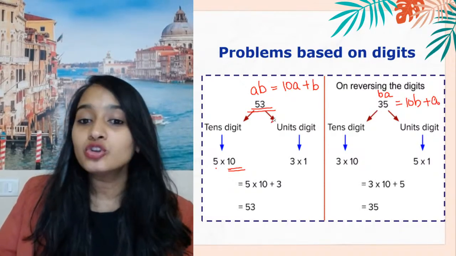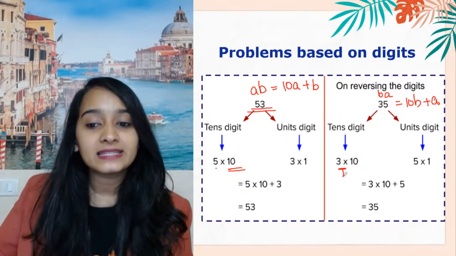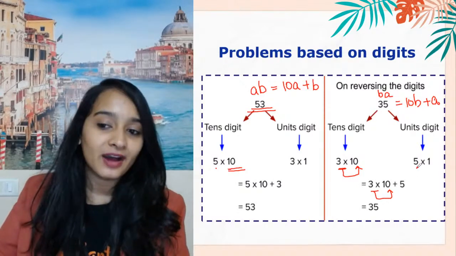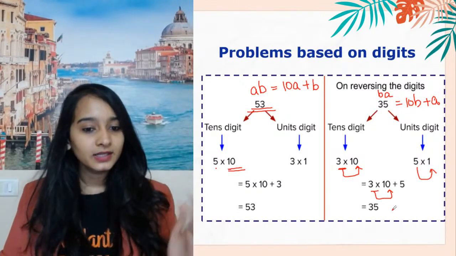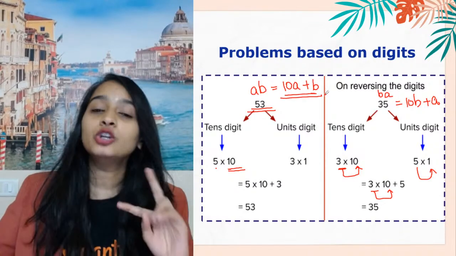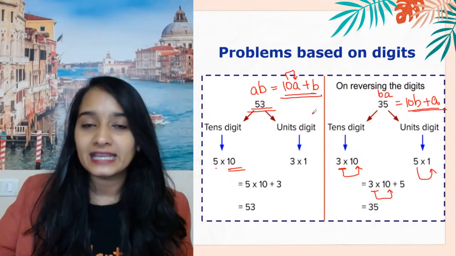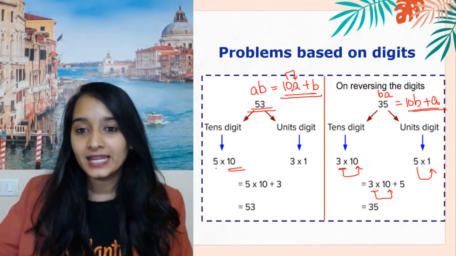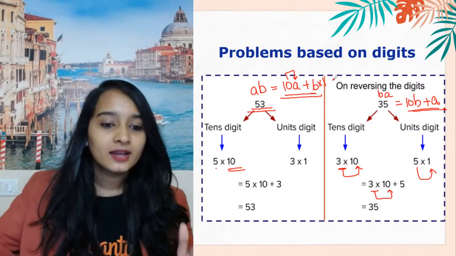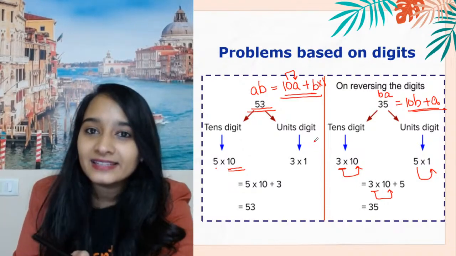So when I reversed 53, it has become 35. So your tens place is now 3, that's why I've multiplied 3 with 10, and your ones place is 5, so I've multiplied 5 with 1. Correct? Interchanging digits and original. So original is 10A plus B. When you interchange, it will become 10B plus A. Why 10? Because A is sitting in the tens position, we multiply A with 10. B multiplied by 1 is nothing but B, so we will leave it as it is. Yes, we have done this in grade 7. You are right.